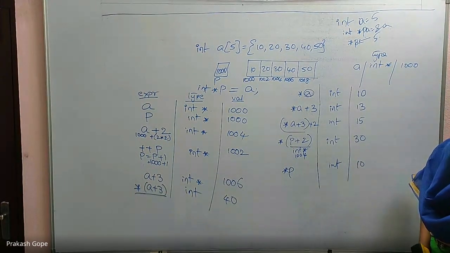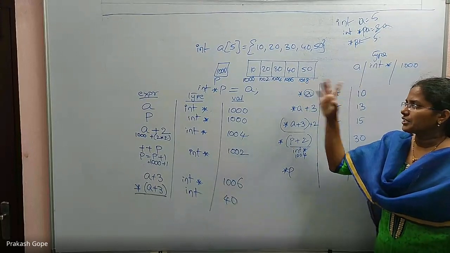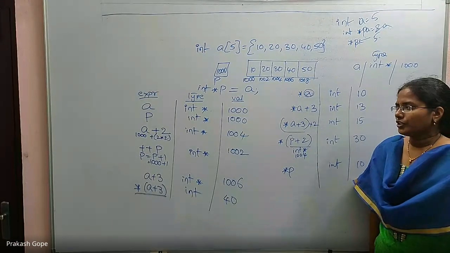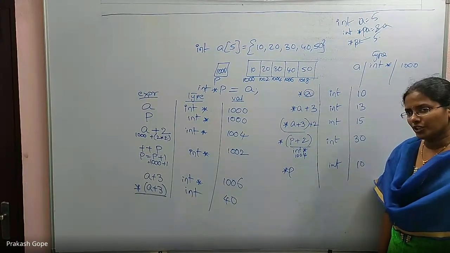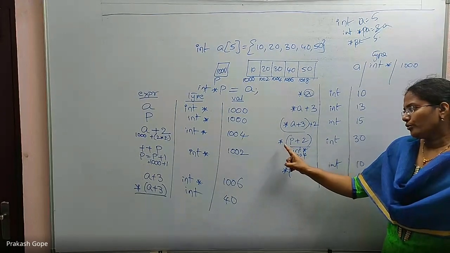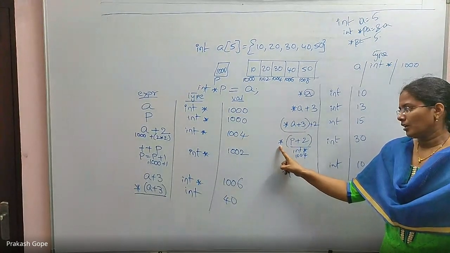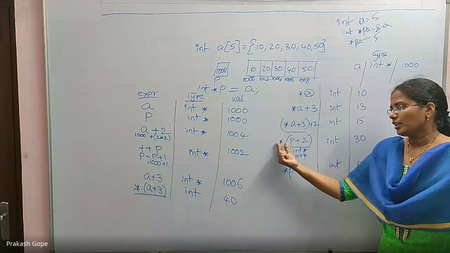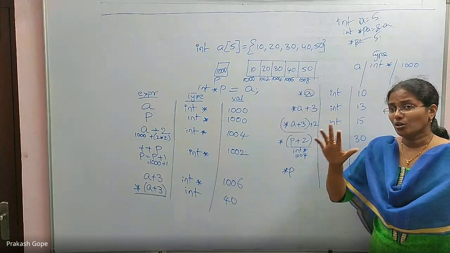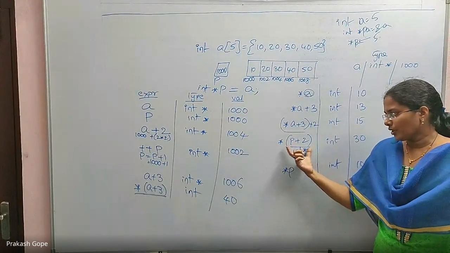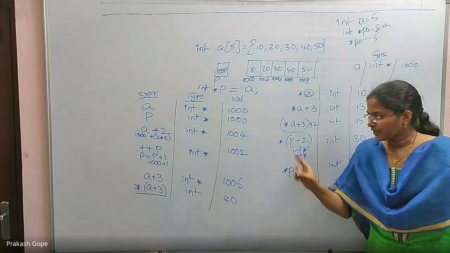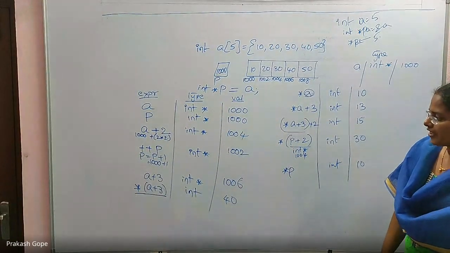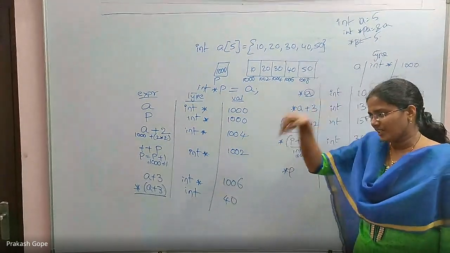Just 2 points. Array name indicates address of the first element of the array. If you add an integer to a pointer, the type of pointer does not change. If you use a dereferencing operator, as long as this is an integer pointer or character pointer, dereferencing will give me its content. It is not true always. Because this is an integer pointer, character pointer, or float pointer, a normal pointer, dereferencing will give me its content. Don't assume that whenever you see a star, it will give me its content.